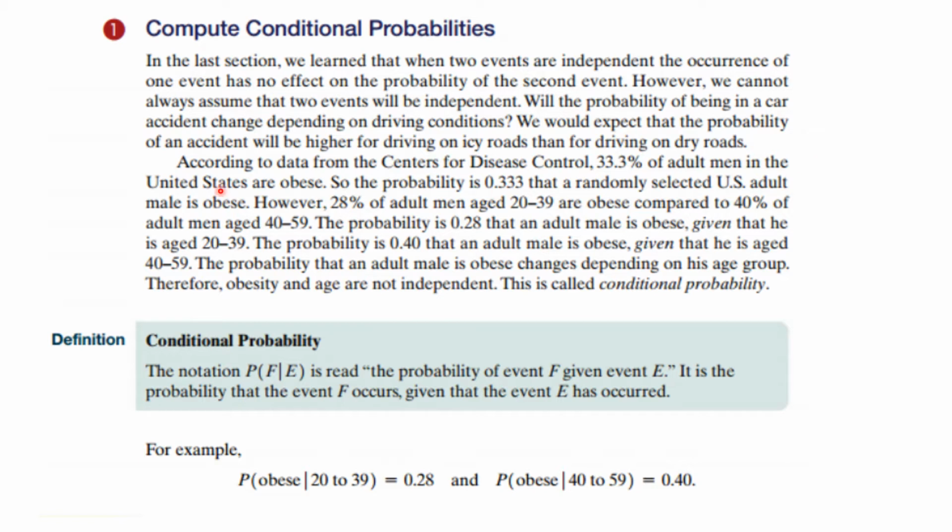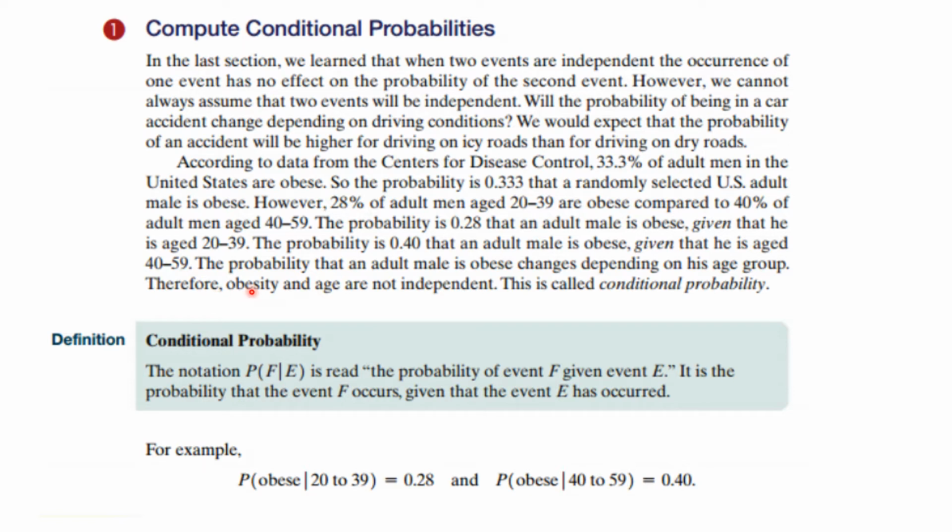Another example, according to data from the CDC, 33.3% of adult men are obese. So the probability is 0.333 that a randomly selected U.S. male is obese. However, 28% of adult men who are from 20 to 39 are obese compared to 40% of men who are between 40 and 59. So the probability is 0.28 that an adult male is obese given that he is 20 to 39. The probability is 0.40 that an adult male is obese given that he is aged 40 through 59.